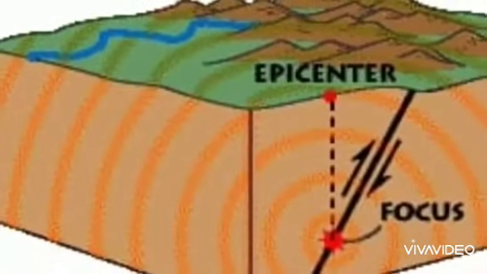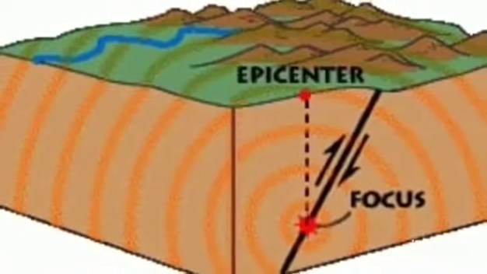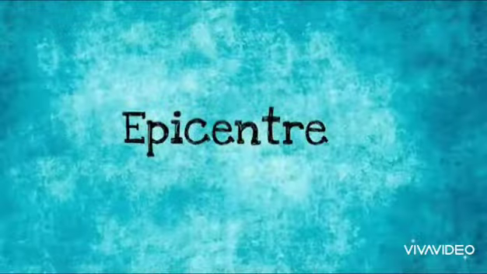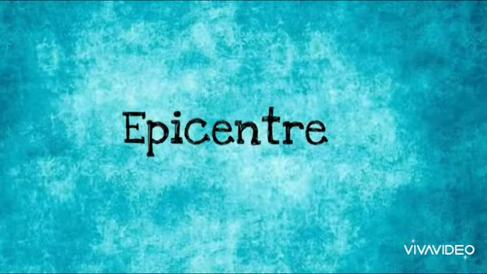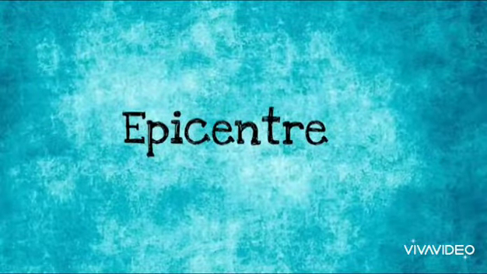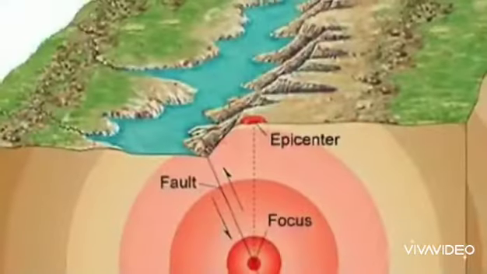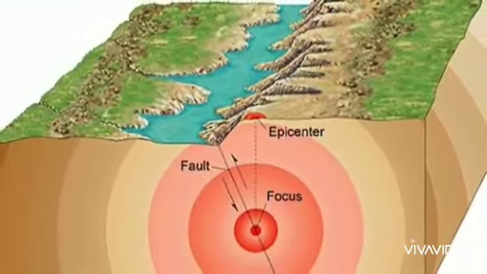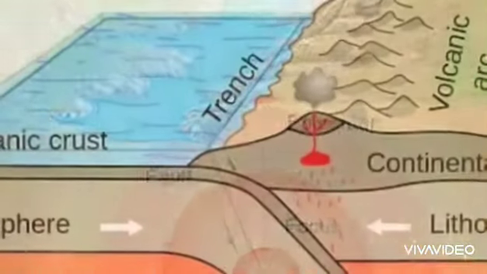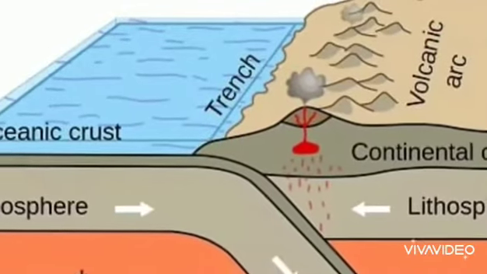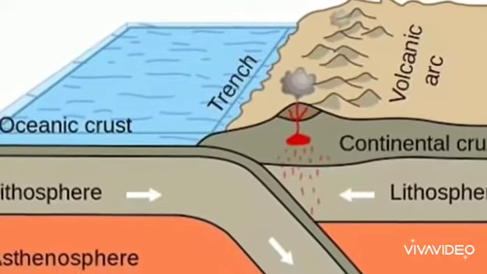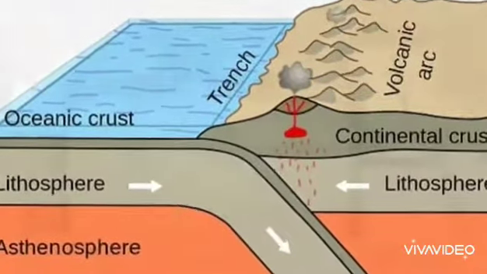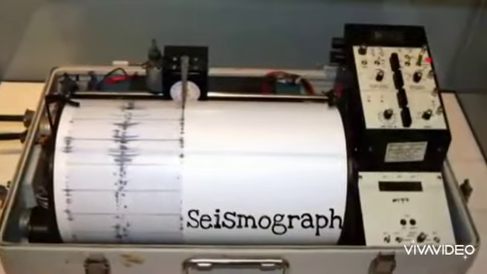Second point is the focus. Focus is the point just below the epicenter and epicenter is the point where the earthquake originates. So we can say that epicenter is the point where earthquake occurs and the focus is the point inside the earth's surface at a degree of 90 degrees just below the epicenter. Epicenter is the point found over the earth and focus is the point found under the earth.